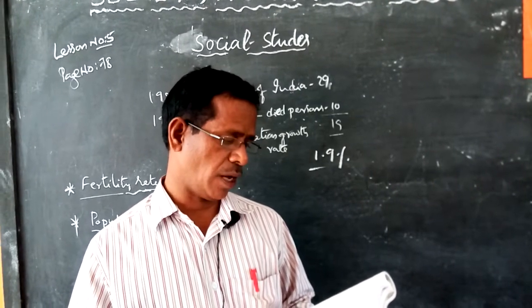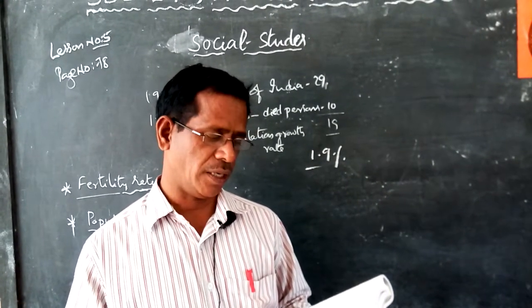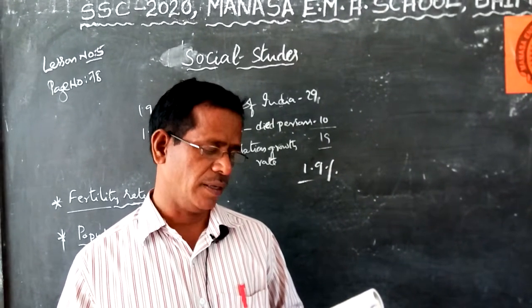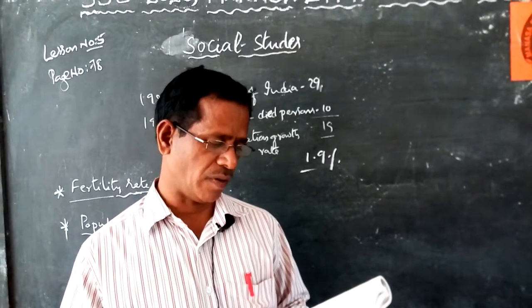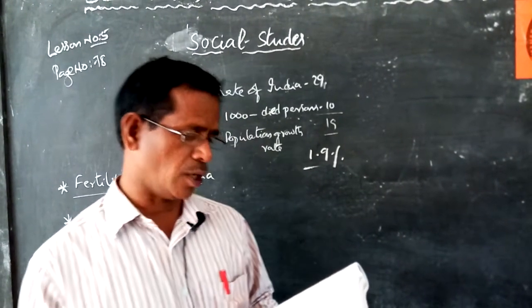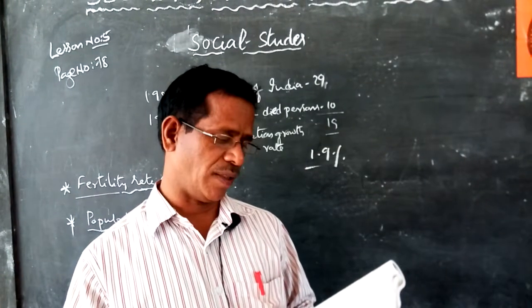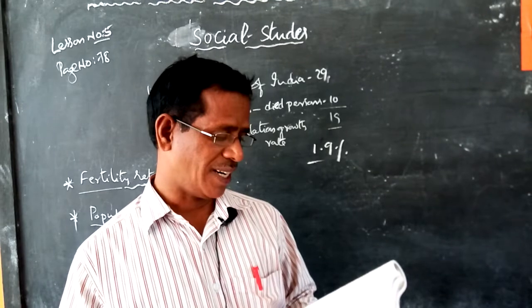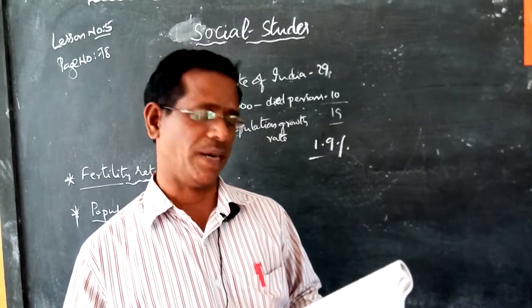So better sanitation, clean water, and nutrition were taken up as several steps for improvement. Later, the advance of medicines, especially antibiotics and vaccination, contributed to better health care for the public. So compared to the earlier years, the death rate fell rapidly.